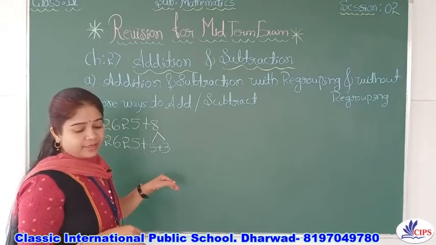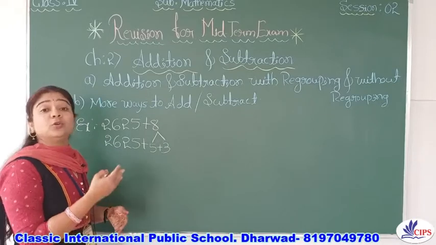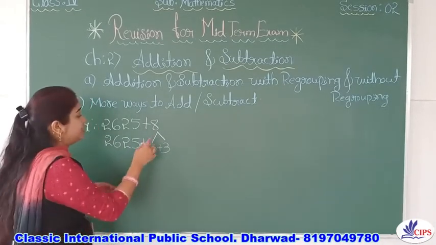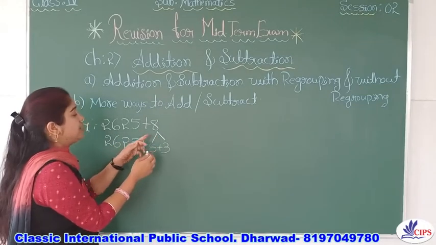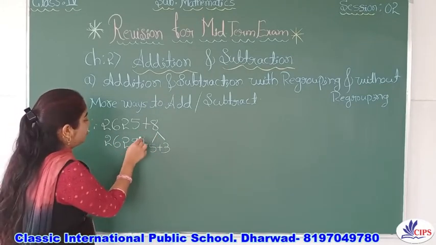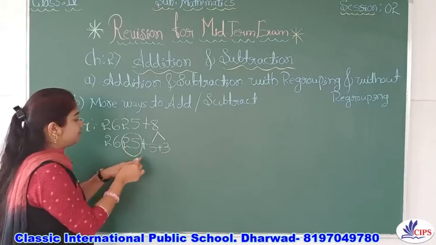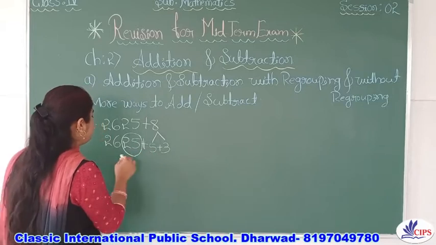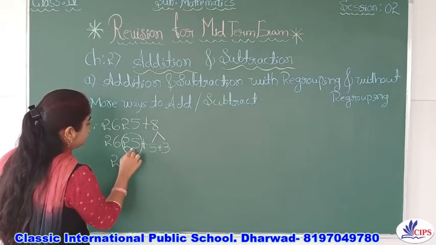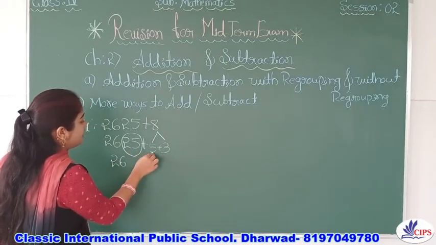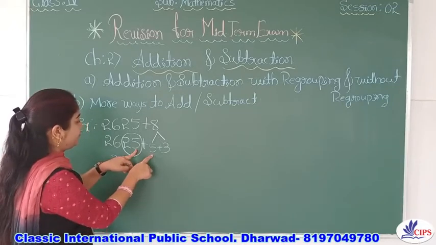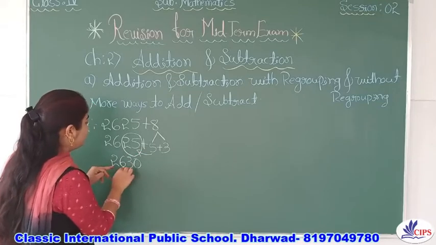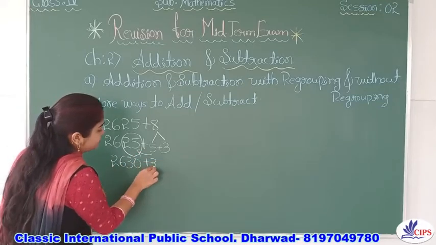We have to break up the numbers in order to make groups of tens, 100 and 1000. So here we break up this number just to make it perfect. I split 8 as 5 plus 3. Adding this 5 to 2625, it will become 2630 plus 3.